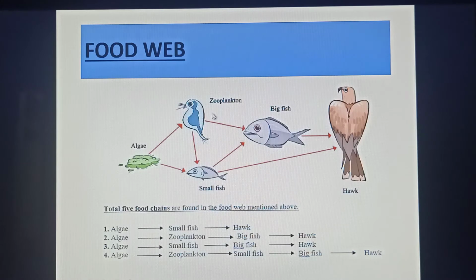Big fish takes the zooplankton as its food, then this big fish is eaten by this hawk. So algae, small fish, hawk, or in another way, algae, zooplankton, big fish, hawk. So like this, a total of 5 food chains are interconnected with each other, and this interconnection makes a net-like or web-like structure. It is called food web.